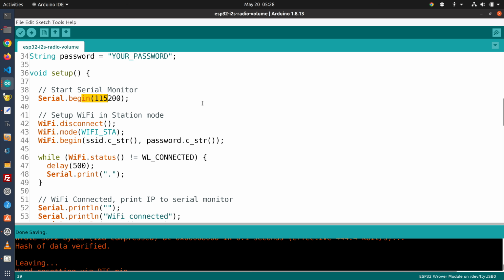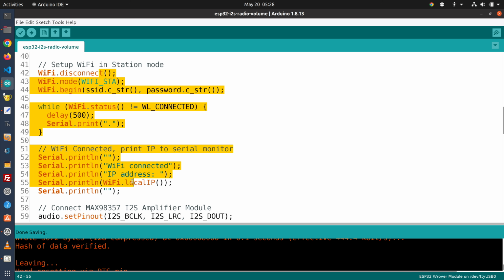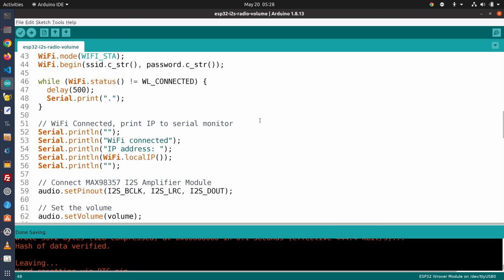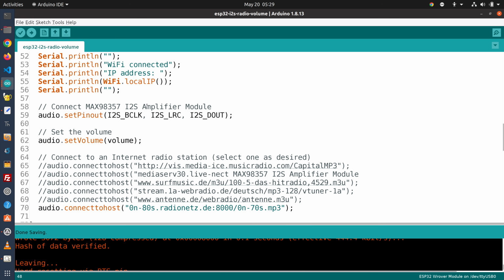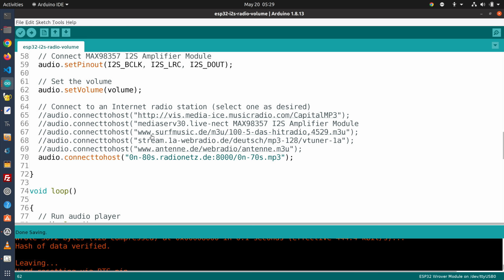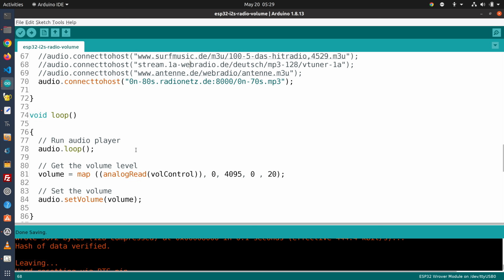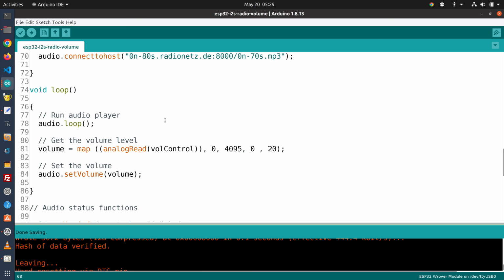radio. We start our serial monitor, we'll set up our Wi-Fi in station mode and print the connection information to the serial monitor. We will connect to our I2S amplifier module, and now we'll set the volume to the level we previously defined, which was 10, and connect to an internet radio station. And once again, I've got a number of different ones you can choose from over here. And then we go into the loop, and this is where the real change for the volume control addition is made. We run the audio player as we did before, and now we go and get the volume level.